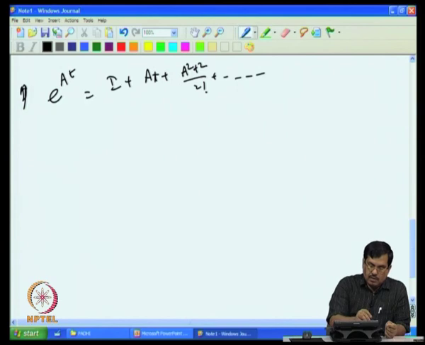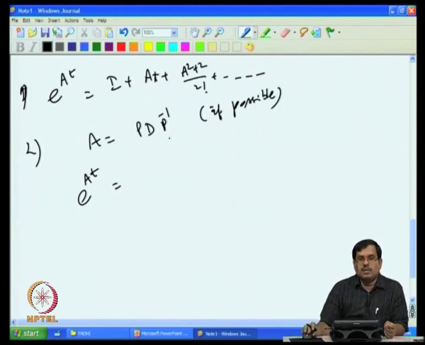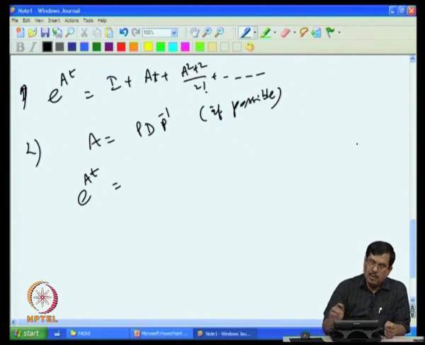The second approach: let us say A is reducible to this P D P inverse sort of thing. So e to the power At, if possible, in general it is not possible, but D is a diagonal matrix. If it has n independent eigenvectors, then it is possible. So, e to the power At is nothing but e to the power P D P inverse t sort of thing. Well, I just write it that way.